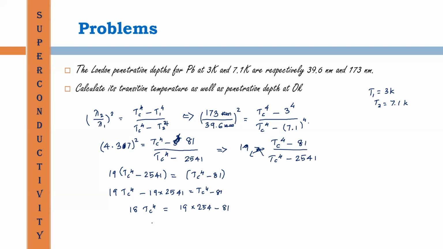Then Tc raised to 4 is equal to 19 into 2541 minus 81 divided by 18. This will give you the value 7.193 Kelvin. This is the value of Tc.